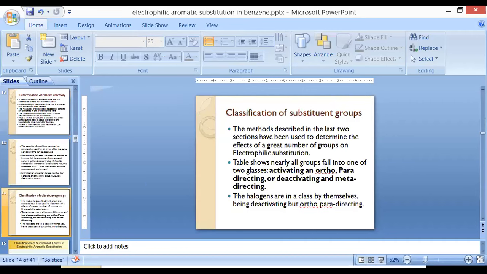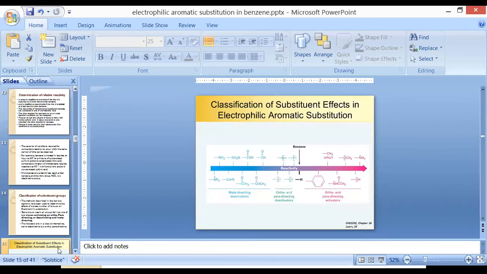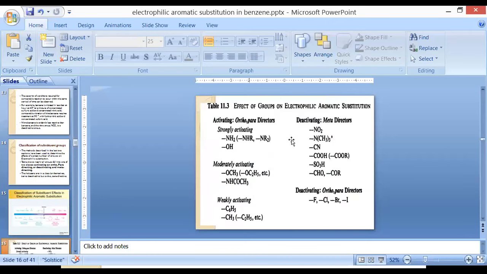And for the classification of substituent groups, we have classified them in two categories: activating ortho-para directors, and deactivating meta directors. The functional groups under these categories are activating ortho-para directors, moderately activating and weakly activating. Then there are the deactivating ones, and the exceptional case, the halogen family of compounds, which deactivate the ring but are ortho and para directors.